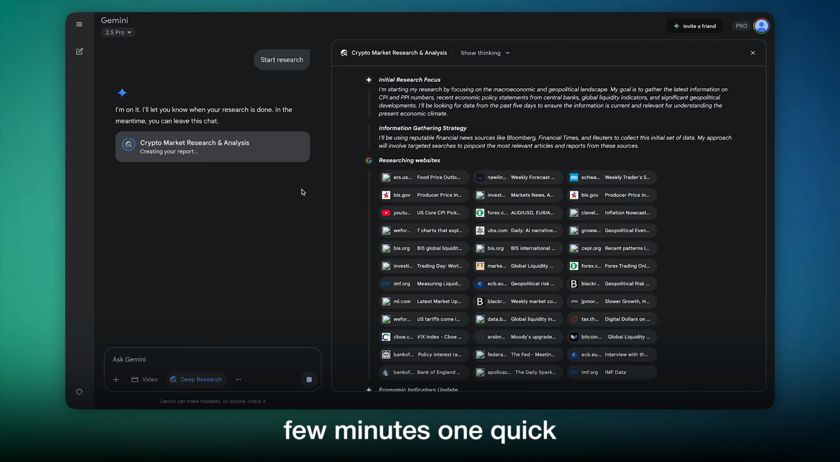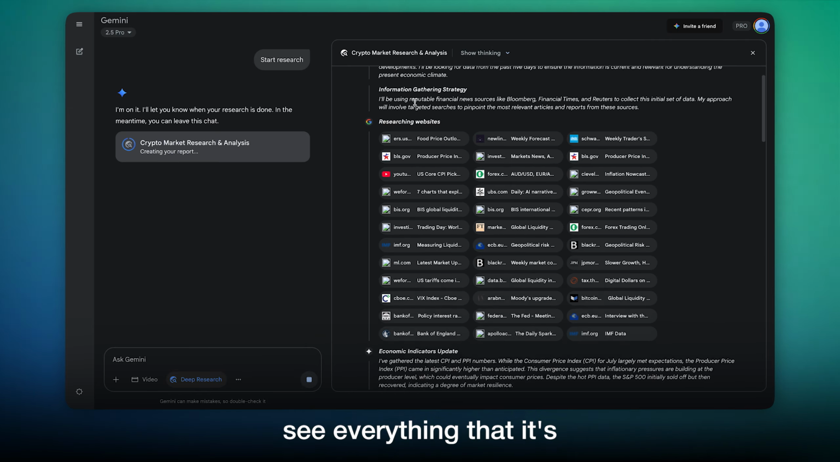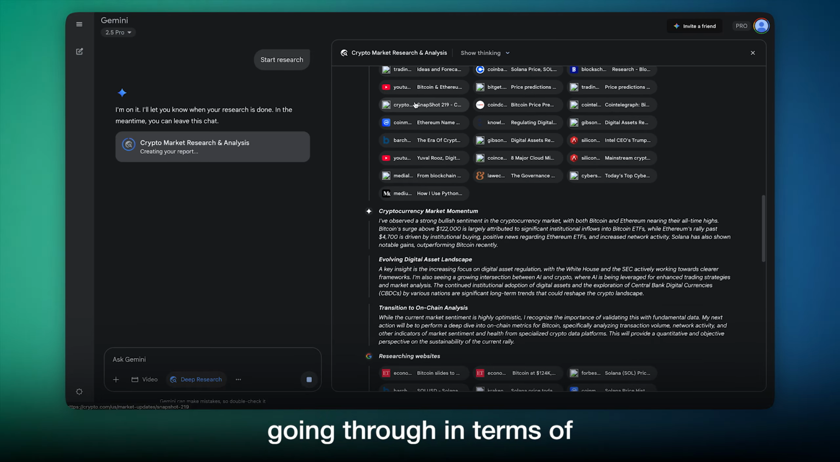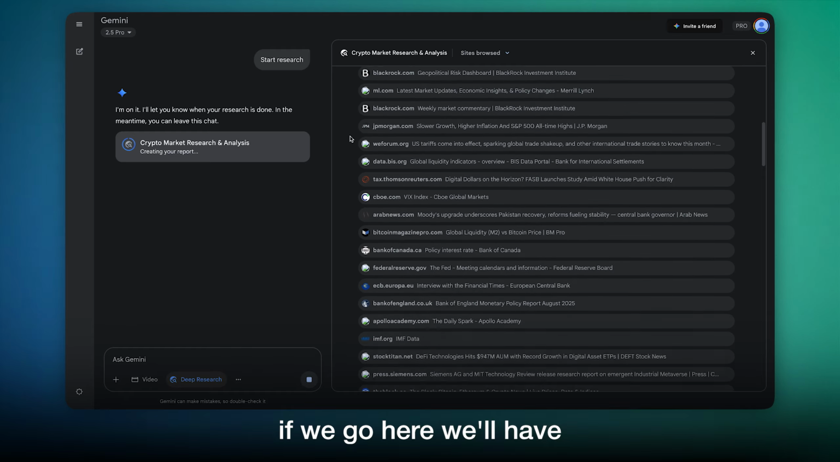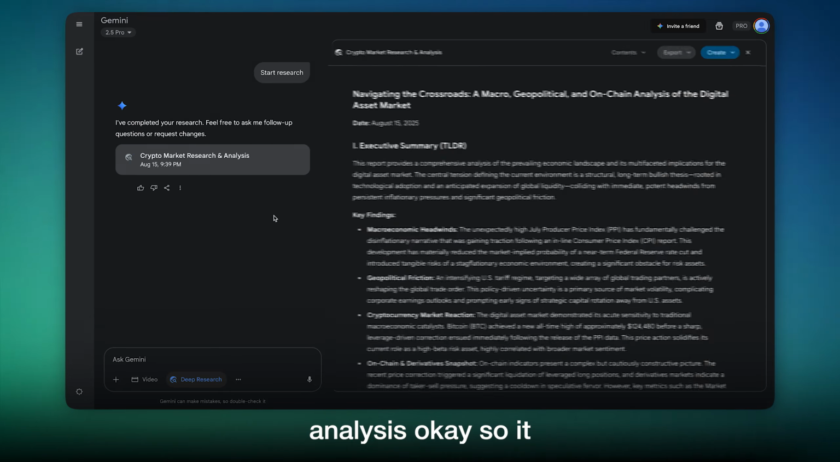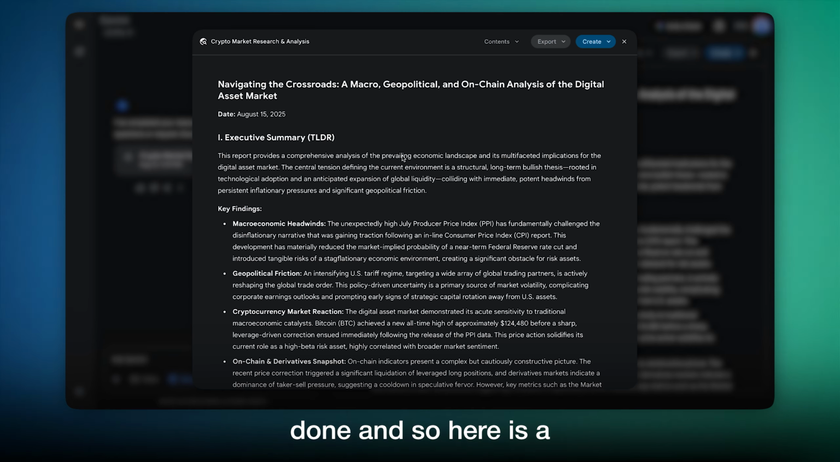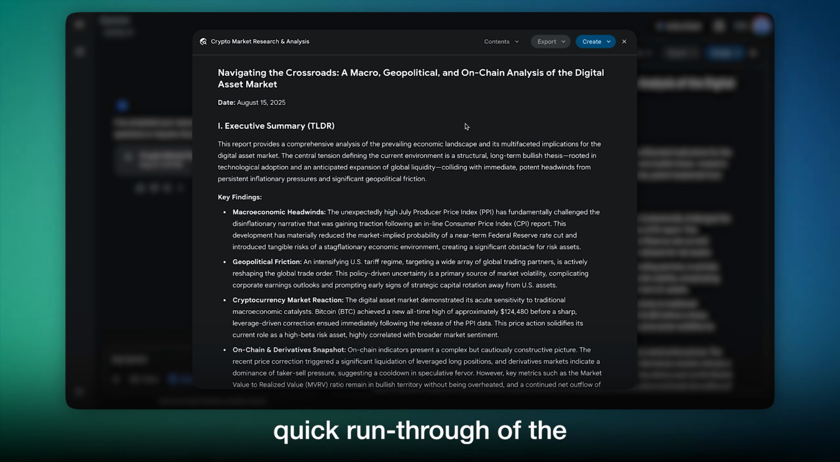One quick look here is if you update the page, you can see everything that it's going through in terms of the sites that it's visiting and analyzing. If we go here, we'll have a list of the sites that it's browsed for its analysis. Okay, so it looks like our report is done, and so here is a quick run through of the findings.